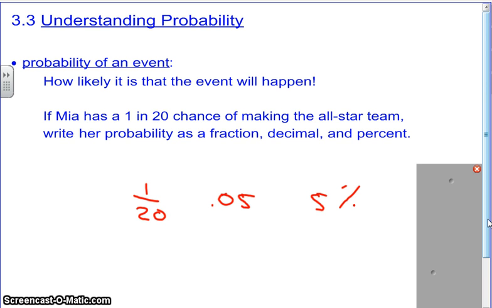Okay, so usually in some of our everyday applications of probability, we see percents all the time. Like, have you ever heard a weather person say there's a 1 in 20 chance of rain? You have? It's not as often as hearing what? 5% chance of rain, right? I mean, we hear percents, but they could be giving us that fraction, 1 in 20. Most people like to hear it in a percent. I guess that's what we're used to hearing.